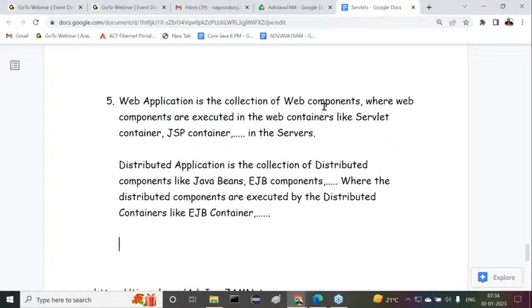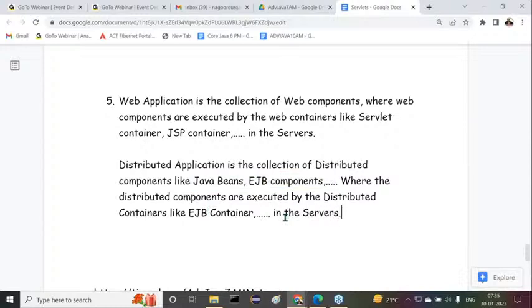A web application is a collection of web components, where web components are executed in the web containers like the servlet container, JSP container, and so on, in the servers. A distributed application is a collection of distributed components like Java beans, EJB components, where the distributed components are executed by the distributed containers like EJB containers in the servers.